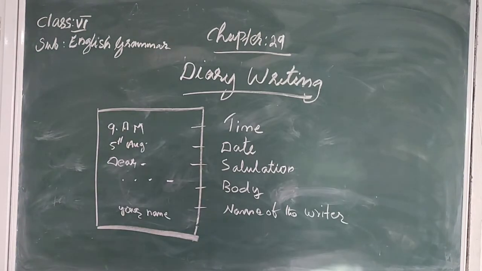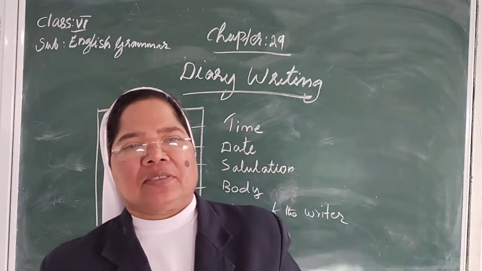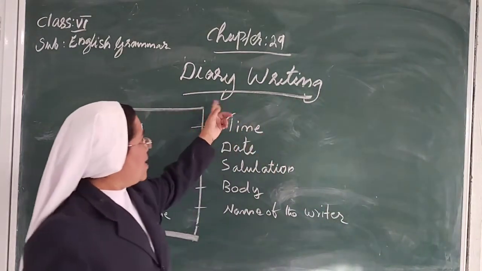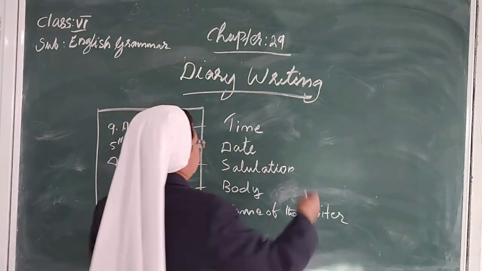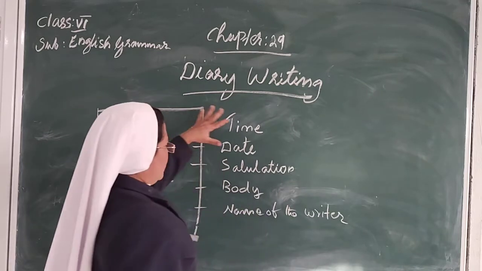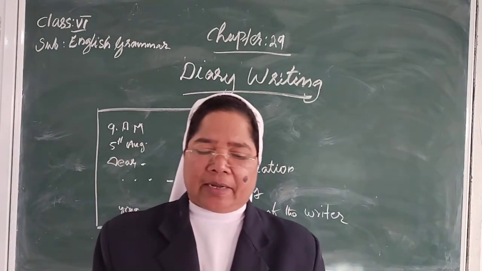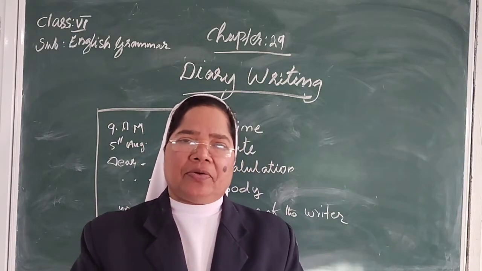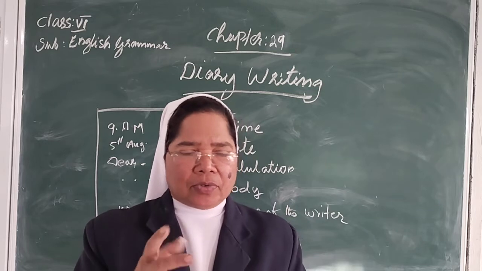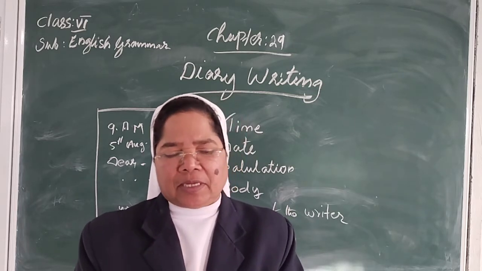And also we have to study another lesson today. Chapter 29, diary writing. How to write a diary. Maybe you already know how to write a diary. When some incident happens, every day you have to write in a diary. You take one diary, and on each page you write something every day.